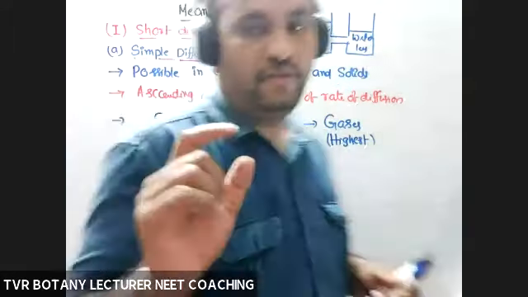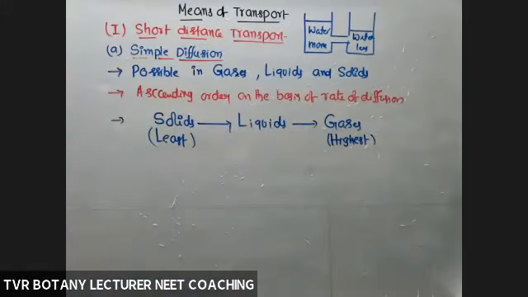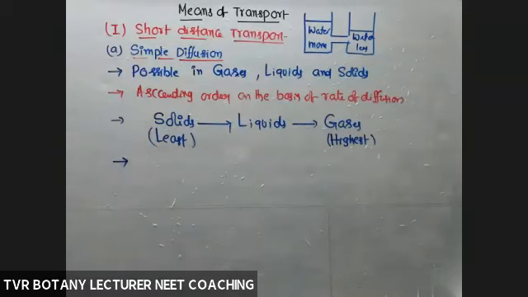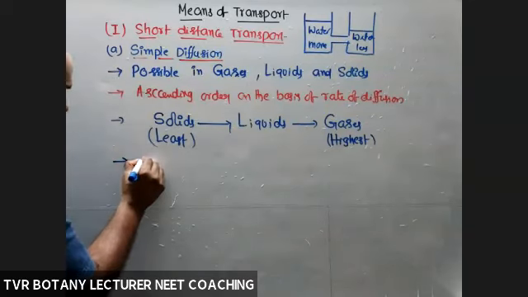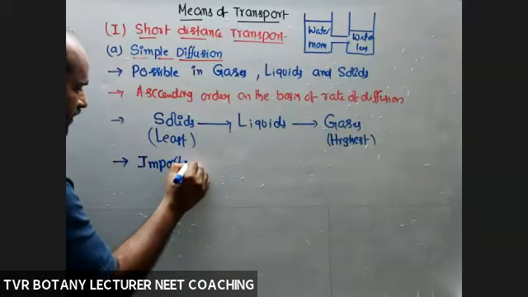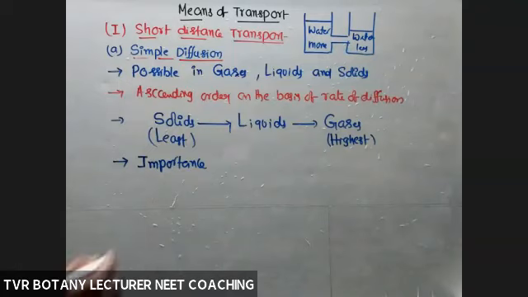So the rate of diffusion is more between solids rather than within a solid. Within the solid, less rate of diffusion; between solids, more. Next, in plants, what is the importance of simple diffusion?